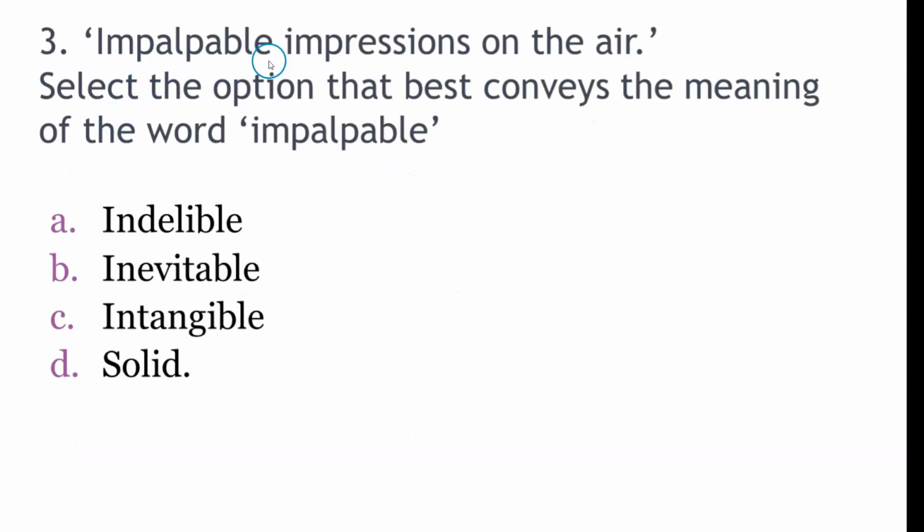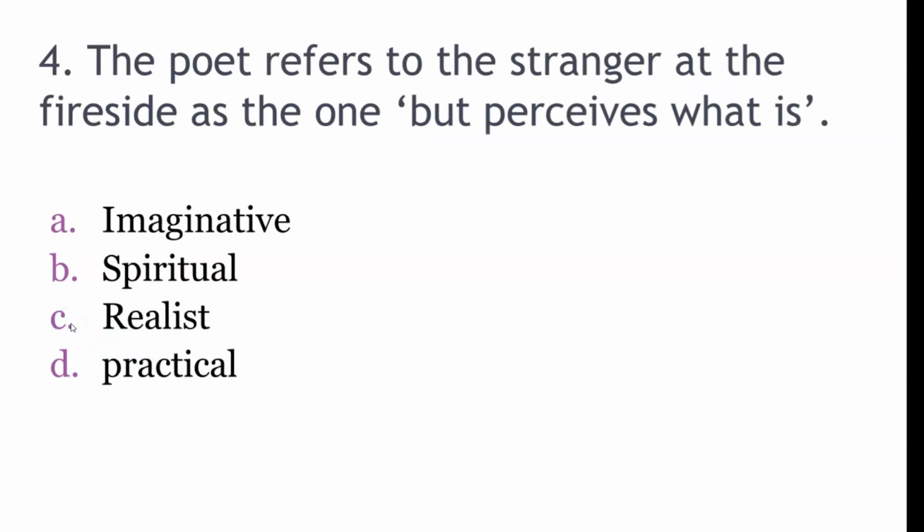Third question, impalpable impressions on the air. Select the option that best conveys the meaning of the word impalpable. The options are indelible, inevitable, intangible, solid. So the correct answer is intangible, C. Fourth one, the poet refers to the stranger at the fireside as the one, but perceives what is as A, imaginative, B, spiritual, C, realist, and D, practical. So the correct answer is C, realist.